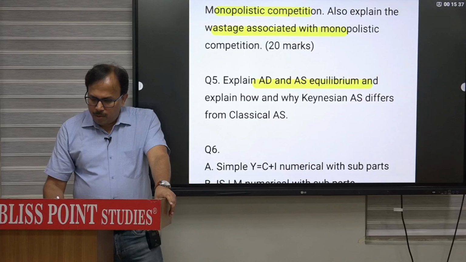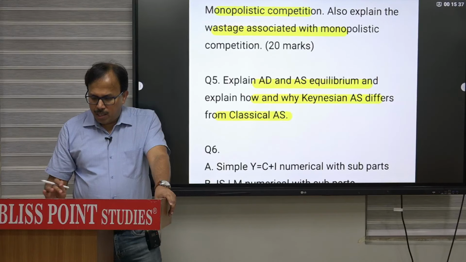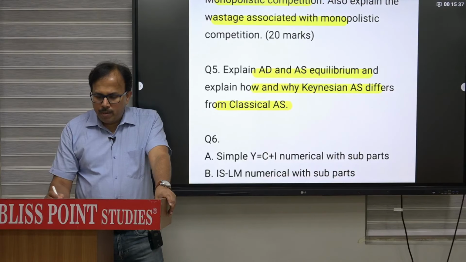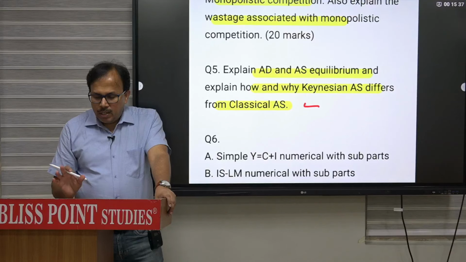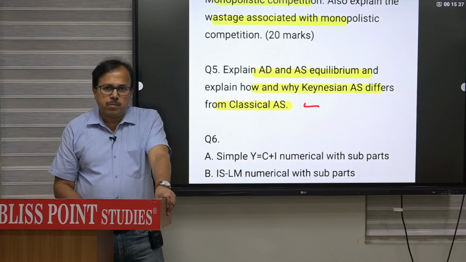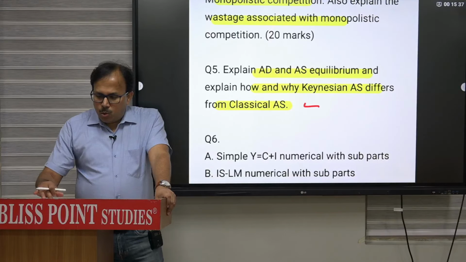AD-AS equilibrium and explain how Keynesian AS differs from the classical AS. So complete macro जब तक आप नहीं पढ़ते तब तक these types of questions you cannot answer. So this is all about the question paper pattern.